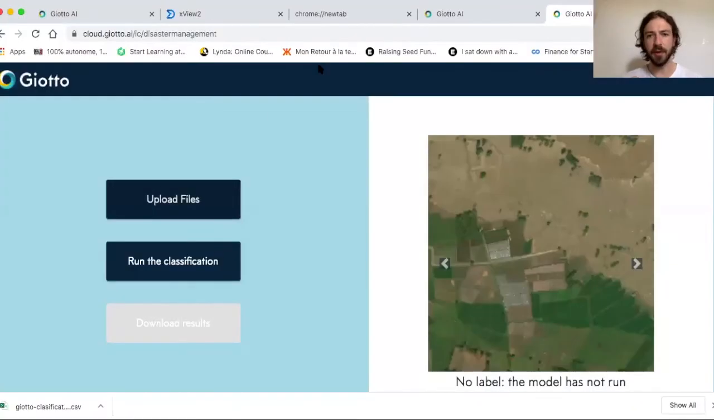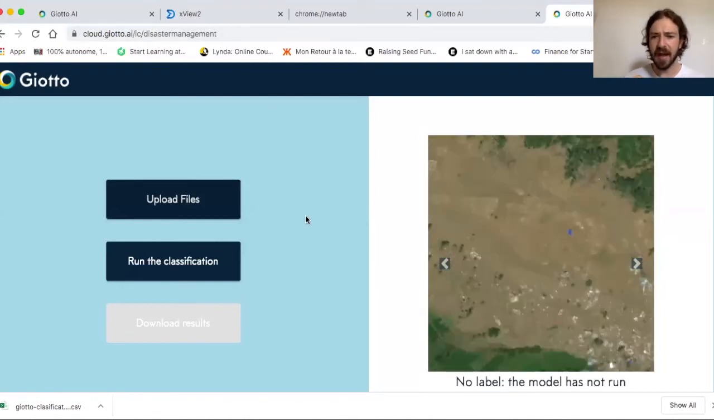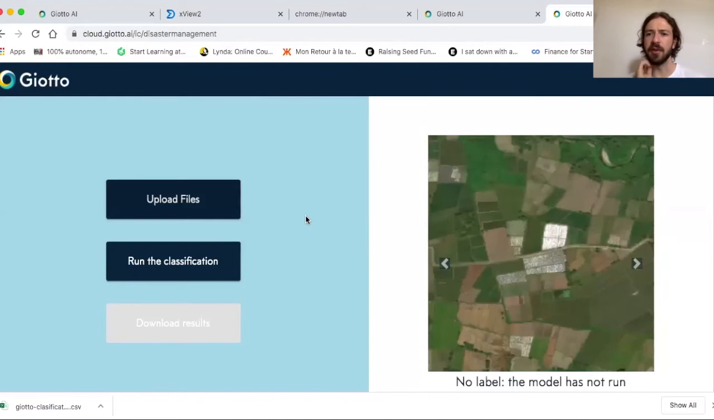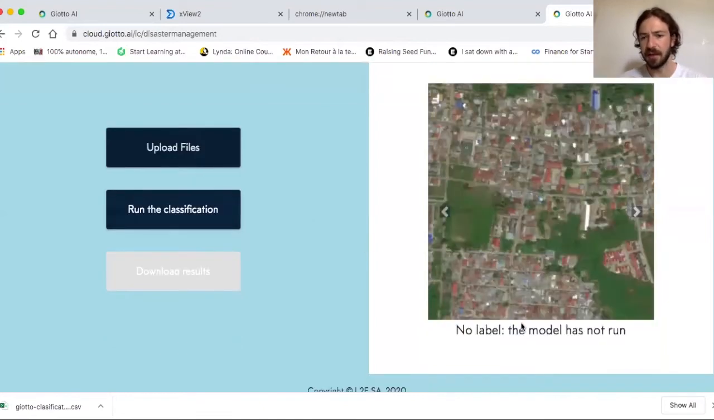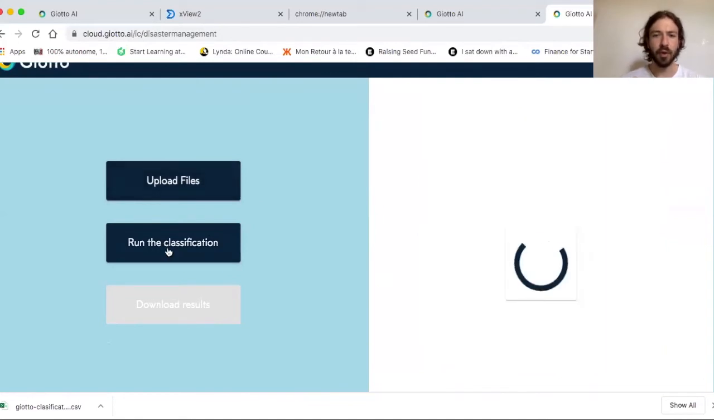All right, so now I'm going to show you how we can use this web app to actually test the model to classify some new images that are not labeled that we have collected from another disaster. So here I go to the web app that I created with Giotto. As you can see, Cloud, Giotto, Disaster Management. And I have just uploaded some unlabeled images from the xView dataset. As you can see, there is no label. The model has not run. I'm going to run the classification and let's see what happens.